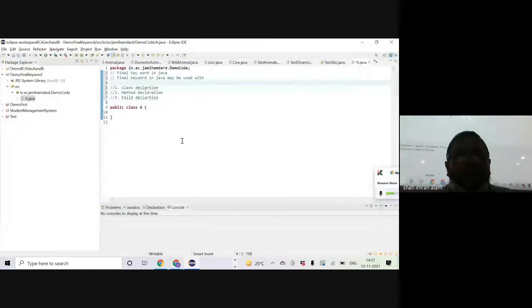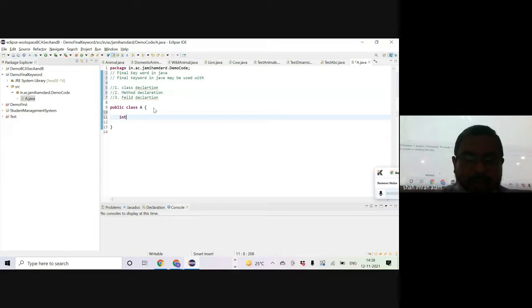Okay. Now, as we just said that final keyword could be declared before a class. That means a class could be declared as final. A method, before a method. That means method could be declared as final, and before a field. That means the field could be declared as final. So let's try to first explore with the field. So let's say I have declared a field X that is of the type integer, and let me say it has value 10. Okay. It's a normal variable as of now.